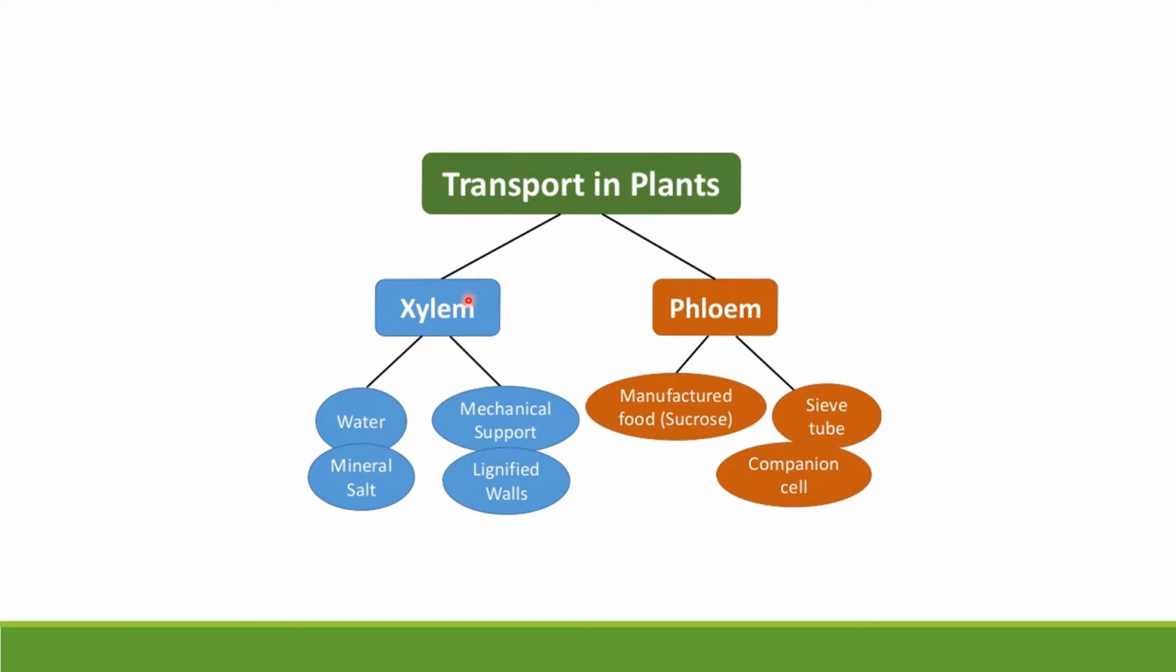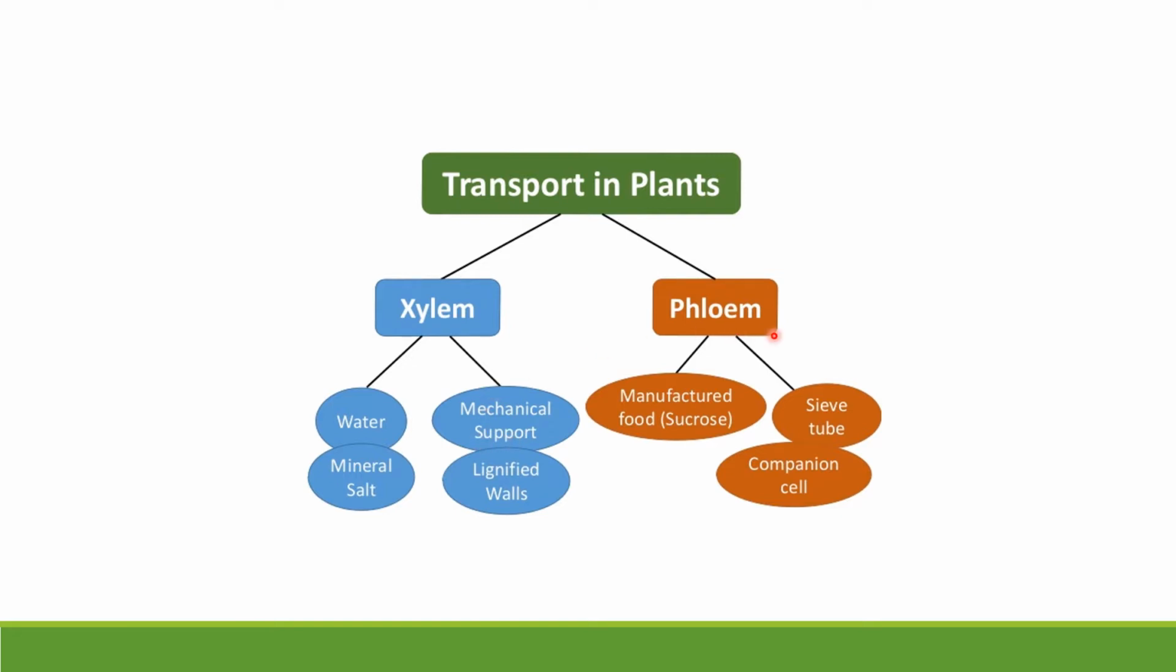Transportation in plants. So already I told you, vascular bundle means xylem and phloem tissues together, called vascular bundle. Okay, so you might have learnt about the xylem and phloem in the ninth class. Okay, children. Xylem transports the water and mineral salts to the plant, and it also has lignified walls. It gives mechanical support to the plant, right?